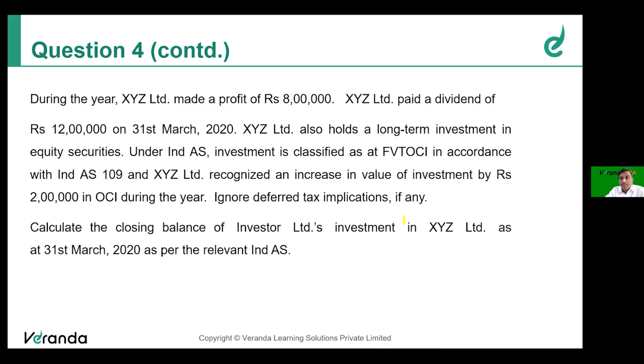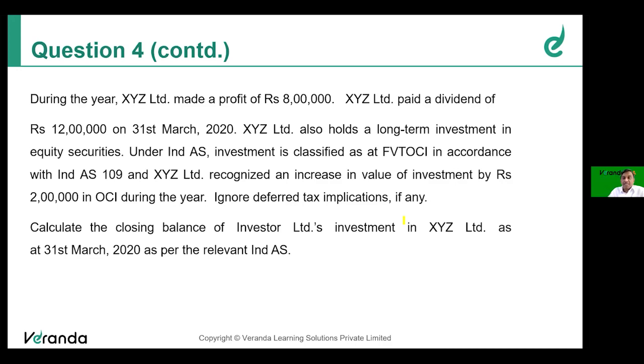By following the equity method of accounting. What does the equity method of accounting tell us? First, we have to determine the goodwill or capital reserve at the time of acquisition of the investment by comparing the cost of investment with the proportionate share of net assets of the associate company.